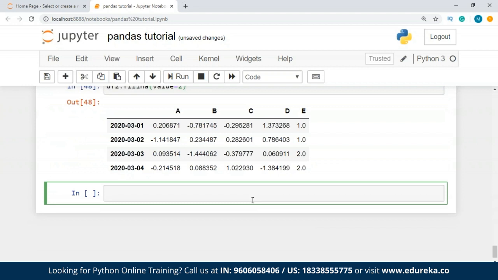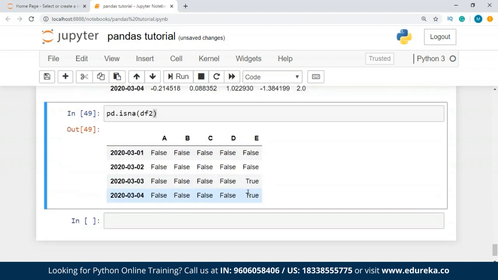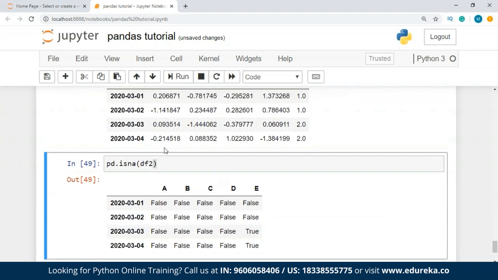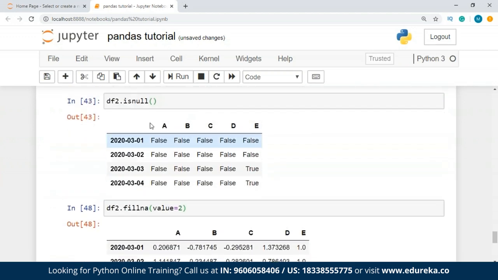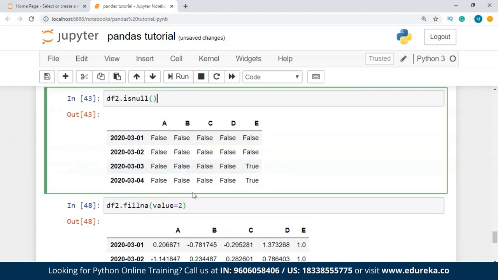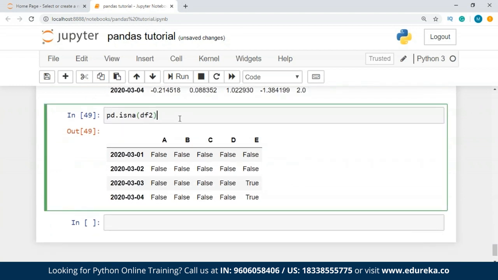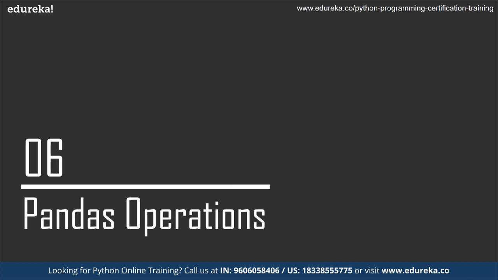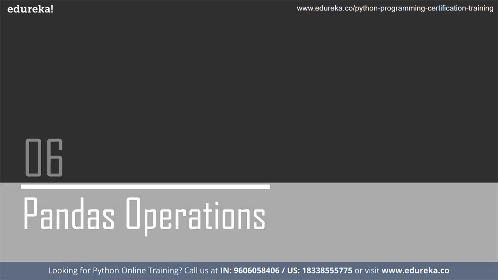After this, you can now actually get a boolean mask where values are nan, which is null. So for that, you do pd dot isna df2. So this is going to get you a boolean mask, which I've already told you how you can check using df dot isnull. Same thing, but different processes to run this. Now let us move ahead to the next topic that we have, which is Pandas Operations, guys.